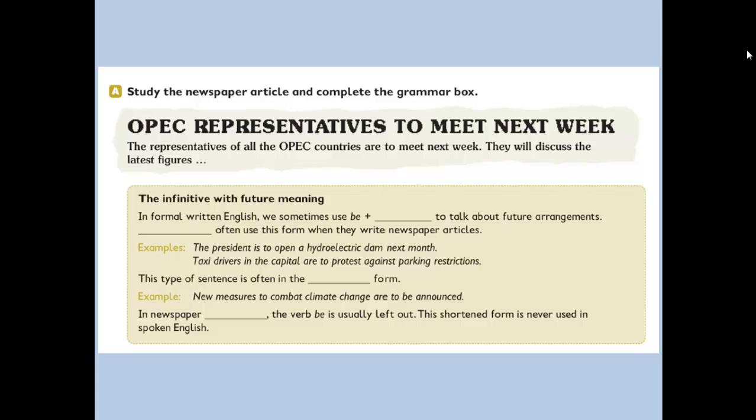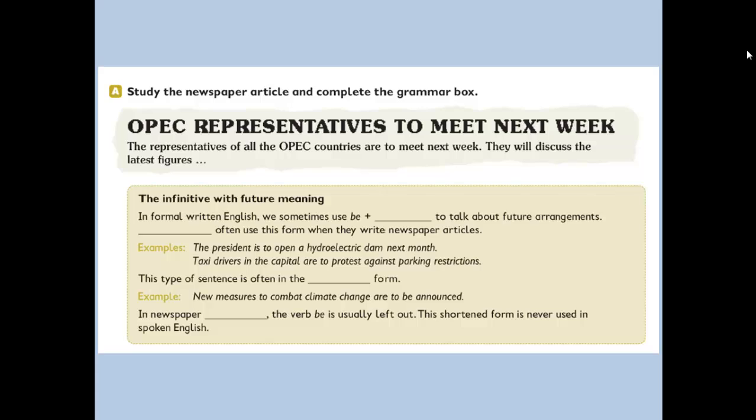In newspaper headlines, the verb be is usually left out.